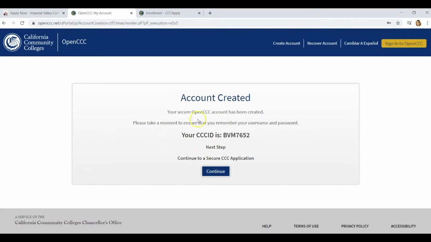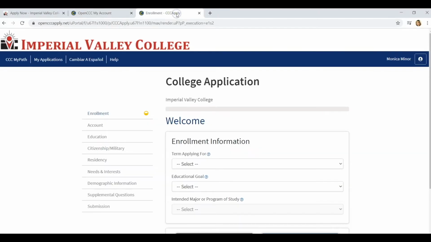Now your account has been created. You can write down this reference number. Also, don't forget to write down your username and password. Now we will continue to apply to Imperial Valley College, so click Continue next. Now it'll take you to a page like this. This is now applying for Imperial Valley College. We will begin the application process.